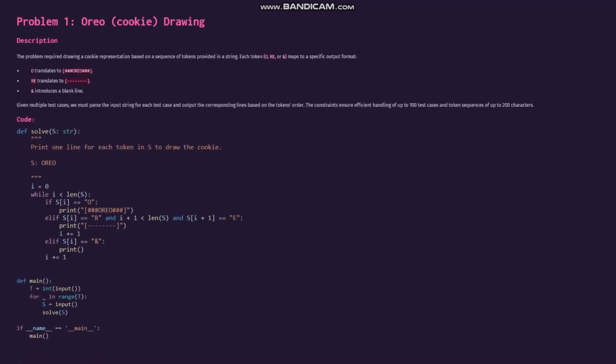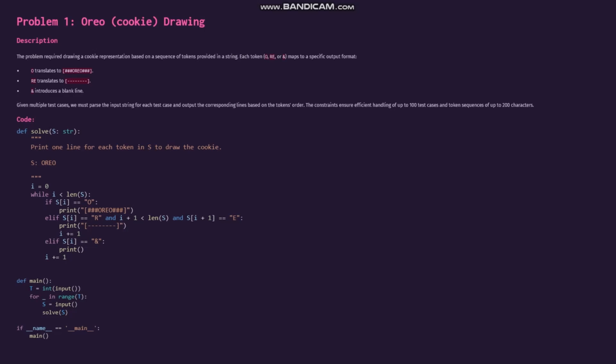The following codes have been taken from the problems given in our coding competitions. These problems include the first problem, Oreo cookie drawing, wherein we have to take some tokens inside a string, and according to the token given, we have to print out any of the following. For O, we have to print out Oreo. For RE, we have to print out the following dash line sequence. And for ampersand, we have to print out just a simple blank line. The code is simple Python code, wherein we use simple if-else statements to print out all of those sequences of characters depending on the token.